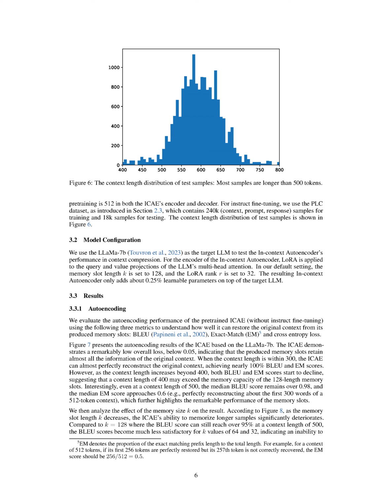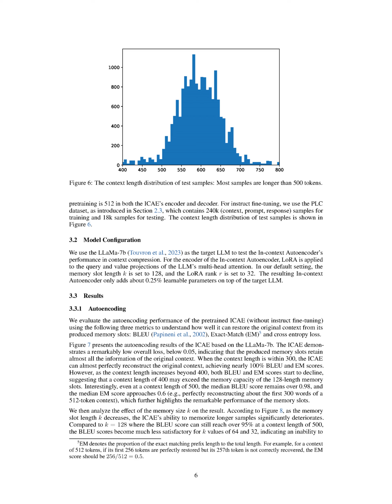would be 0.5. The results, based on the Llama 7B, showed that the ICAE had a very low overall loss, less than 0.05. This suggests that almost all the original context's information is preserved in the memory slots. When the context length is 300 or less, the ICAE can almost flawlessly recreate the original context, achieving nearly perfect BLEU and EM scores. However, when the context length exceeds 400, both scores start to drop, implying that a 400 token context might be too much for the 128 token memory slots to handle.